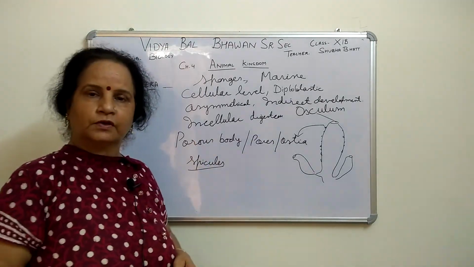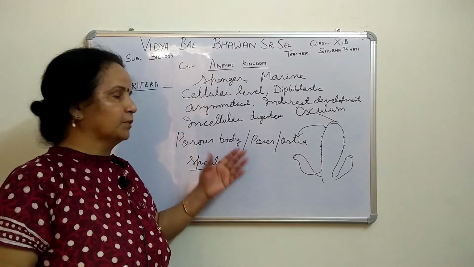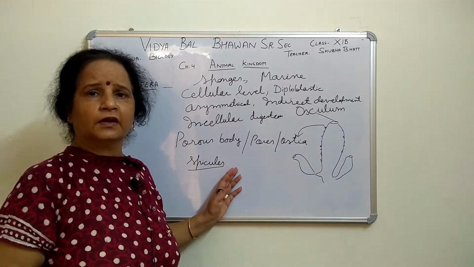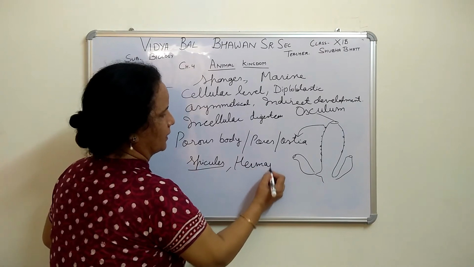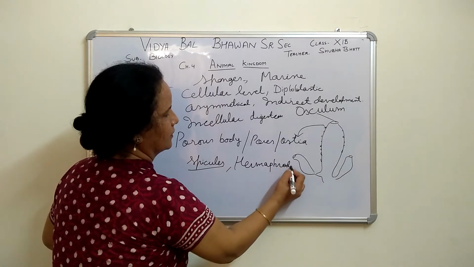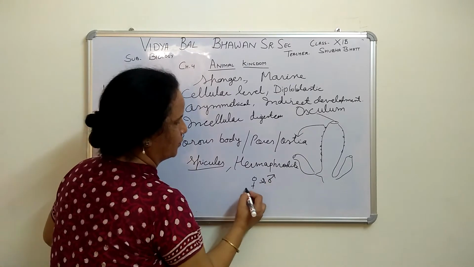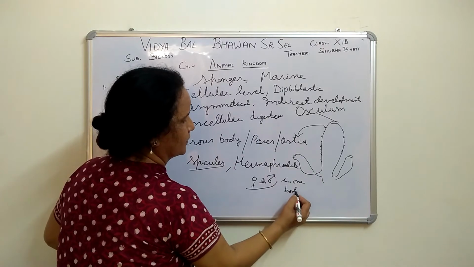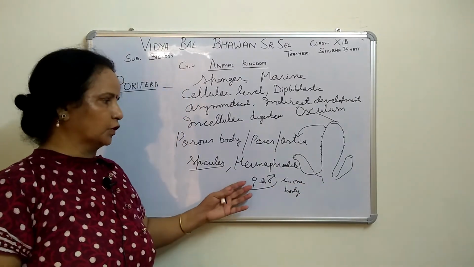Reproduction occurs in both ways: asexual reproduction also occurs and sexual reproduction also occurs. In one body, both male and female are present, which means these are hermaphrodite. Hermaphrodite means male and female both are in one body. This is called hermaphrodite, or monoecious also.